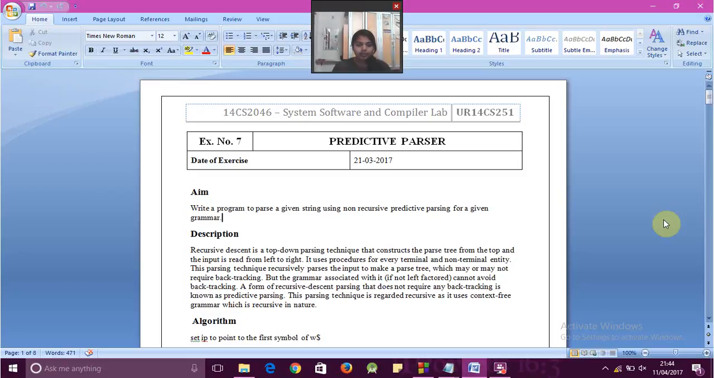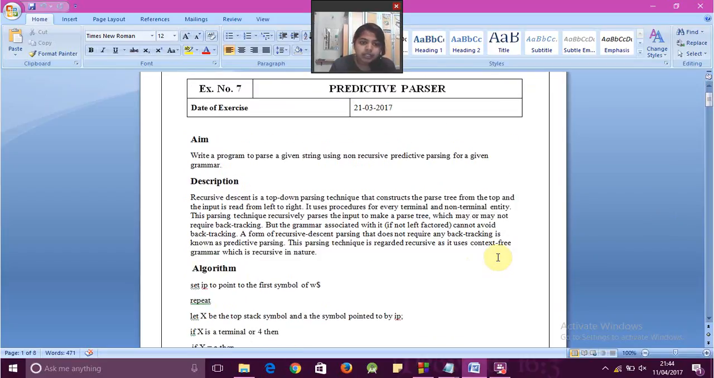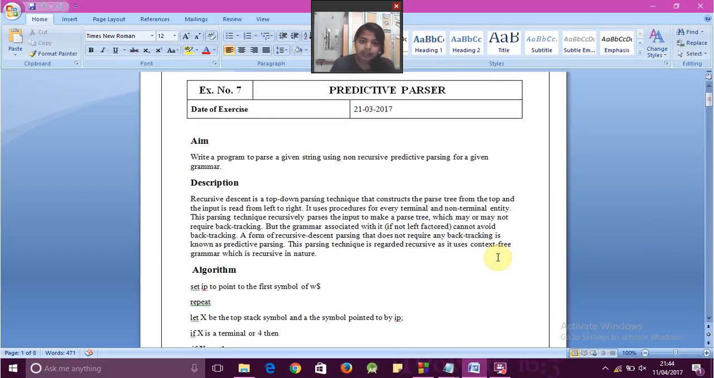This was my compiler experiment number 7, a predictive parser. I need to write a program to parse a given string using the non-recursive predictive parser for a given grammar. My description for the predictive parser is that it's a top-down parsing technique that constructs the parse tree from the top, with the input read from left to right.